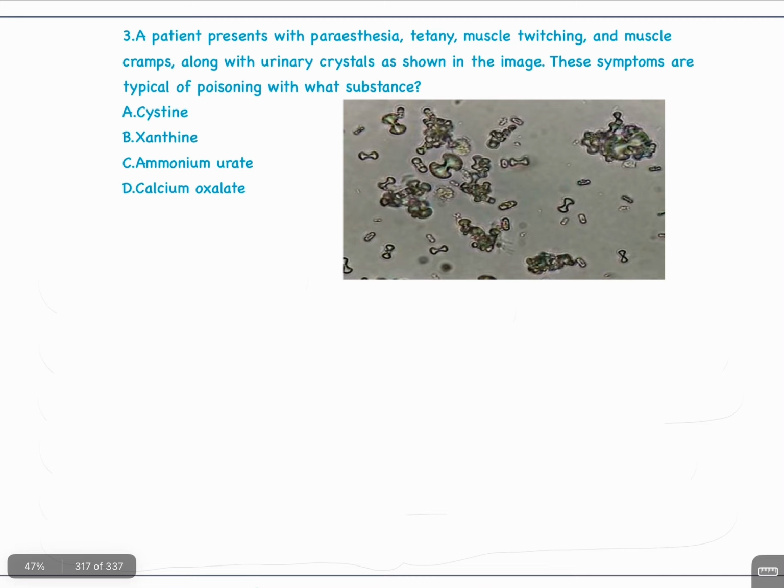Question number 3. A patient presents with paresthesia, tetany, muscle twitching and muscle cramps, along with urinary crystals as shown in the image. These symptoms are typical of poisoning with what substance? A. Cysteine, B. Xanthine, C. Ammonium urate, D. Calcium oxalate.